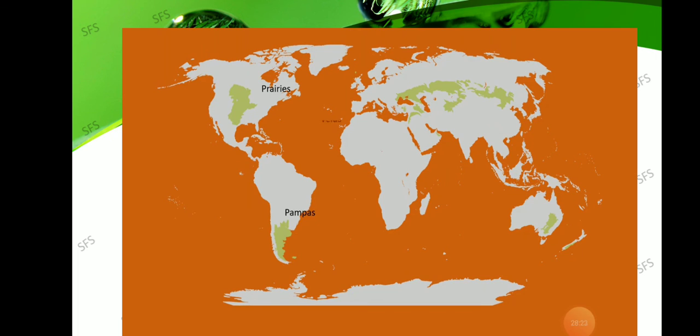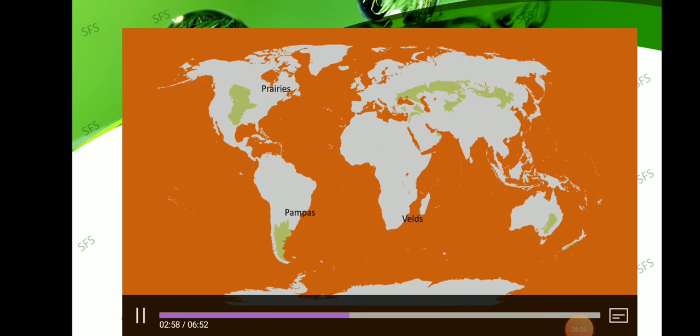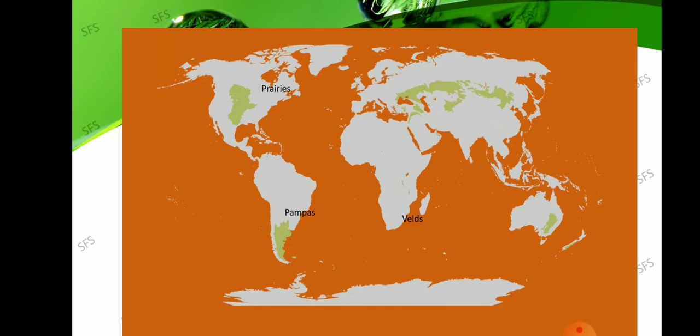Here you can see the prairies, then pampas and velds. Have we learned these names or not? Prairies, pampas, velds, steppes. What is the one more? Downs. So it is called by different names in different parts of the region. Prairies, pampas, velds, steppes, downs. Kindly learn these different names of the grasslands by heart.